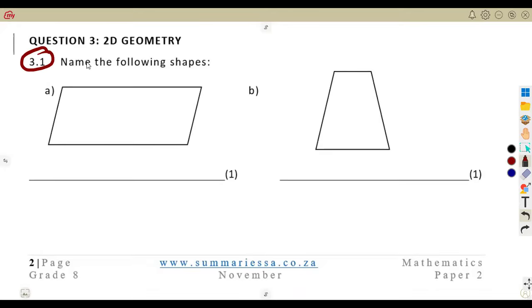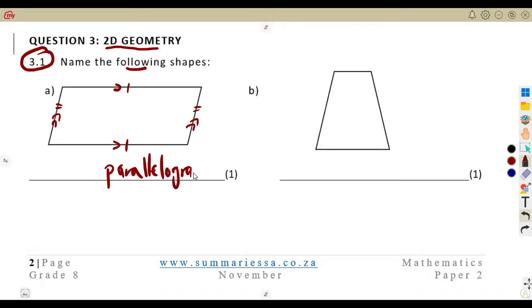Question number 3 on 2D geometry. Name the following shapes. By just looking into this shape, what can you say? This is a parallelogram, guys. You can see even the formality of our shape, where these two sides are parallel and equal. These two sides are also parallel and what? And equal. This is a parallelogram, this one.